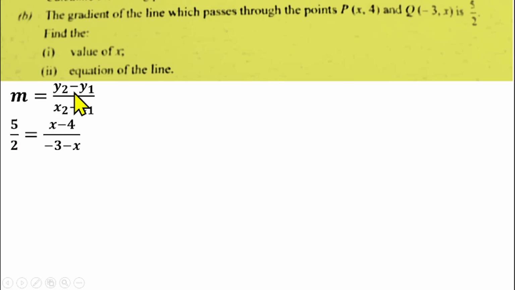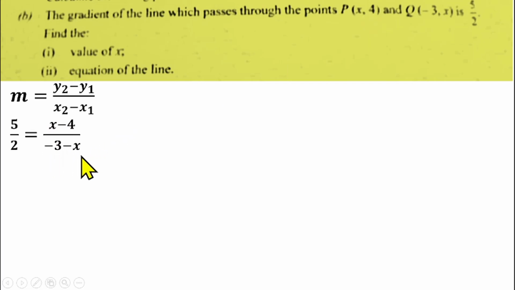If you substitute that into the equation, the gradient is 5/2, as you have been told, and the coordinates that the straight line passes through are P and Q, which are x, 4 and -3, x. So our y2 is x and our y1 is 4. That gives us x minus 4 over our x2, which is -3, minus our x1, which is x.